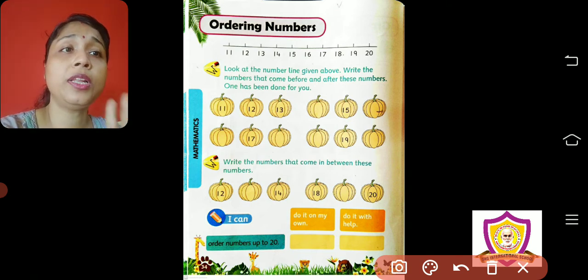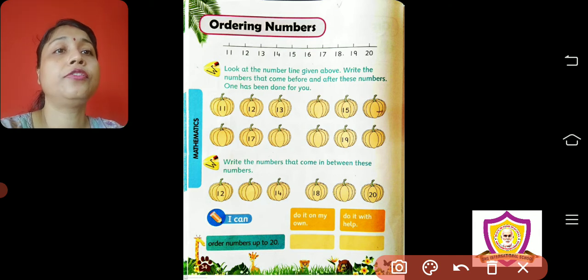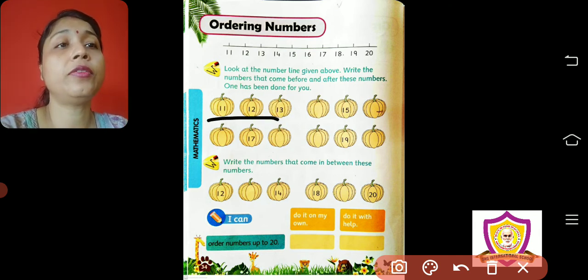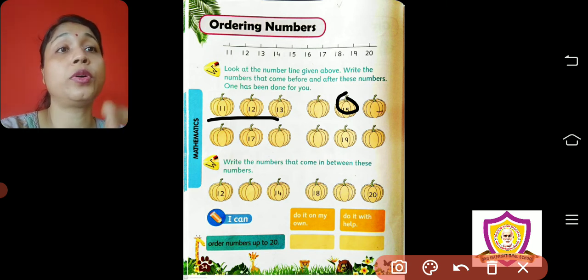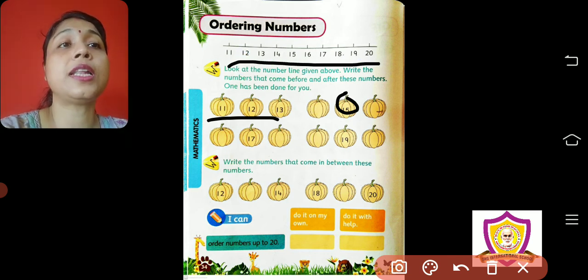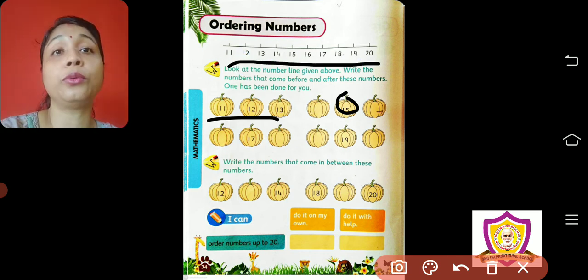The first one is only before and after. See, the first one they have done. The next one you have to do. They have given 15 as the middle number. So what is the before number of 15? You have to do forward counting, right? You can take help of this line, but I will ask you to do forward counting till 15.